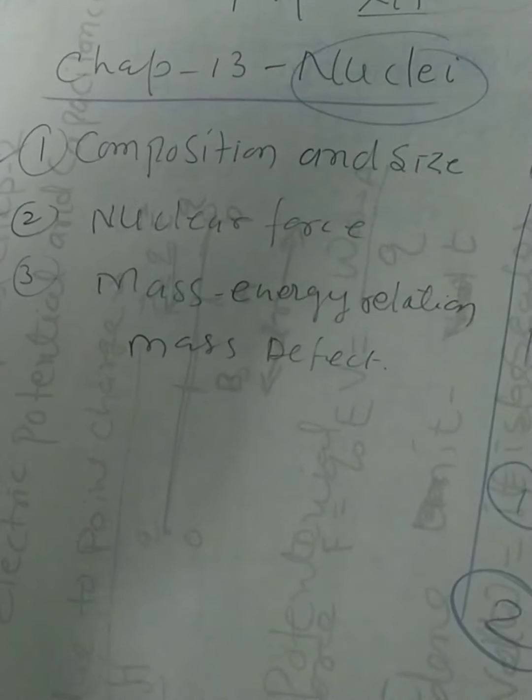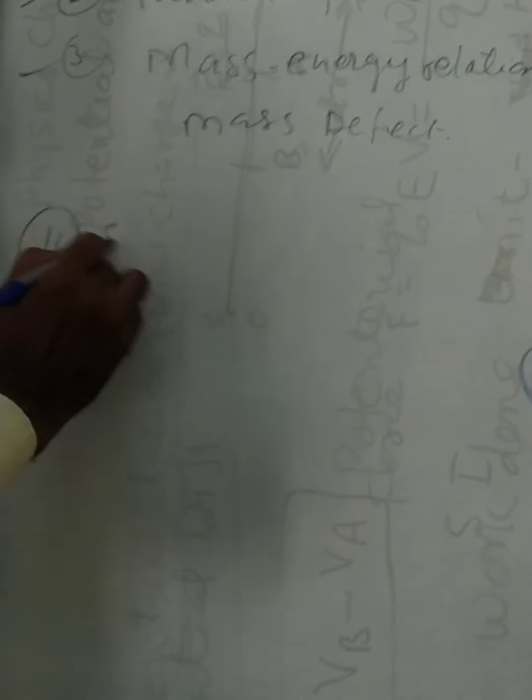So what is the size? This is the second portion, and it is very important. Experimentally it is found that the volume of a nucleus is directly proportional to the mass number.